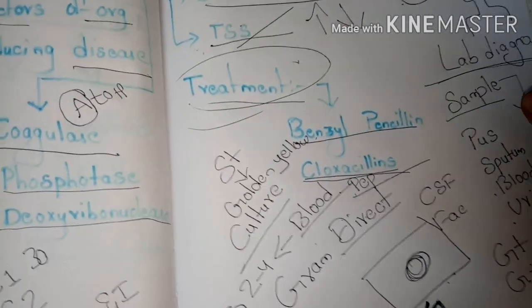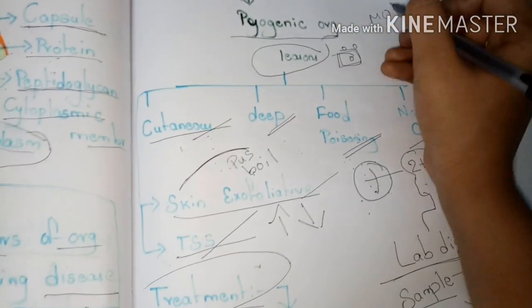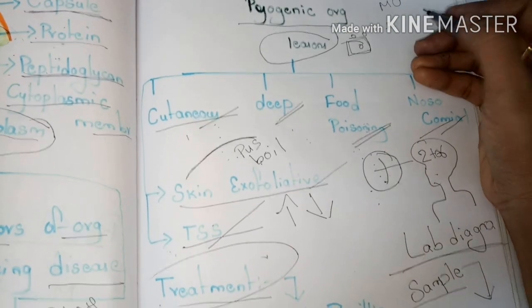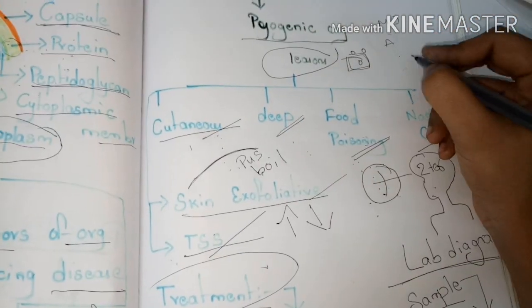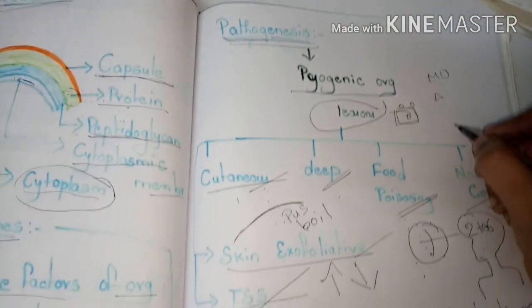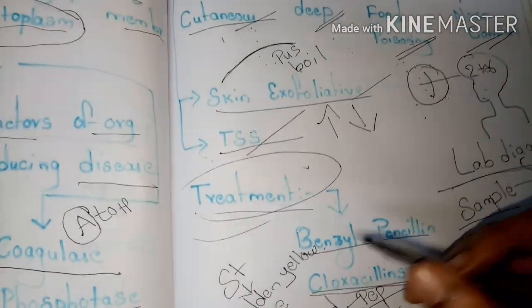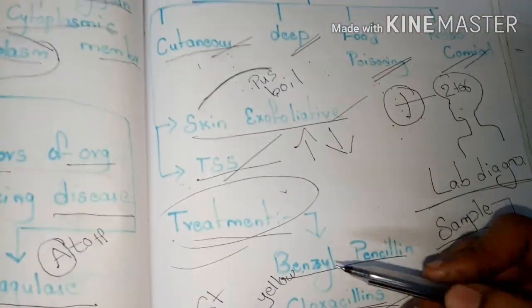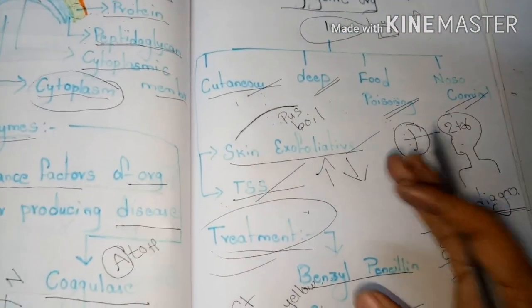This is the complete detailed information about Staphylococcus aureus morphology, antigenic structure, the biochemical reactions, the toxins and the enzymes which are released by Staphylococcus aureus, the pathogenesis of Staphylococcus aureus, the lab diagnosis of Staphylococcus aureus, and the treatment of Staphylococcus aureus. I think you understand the detailed information of the